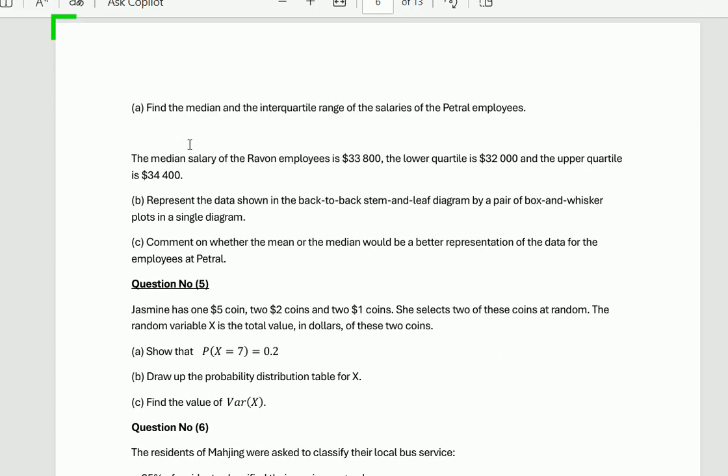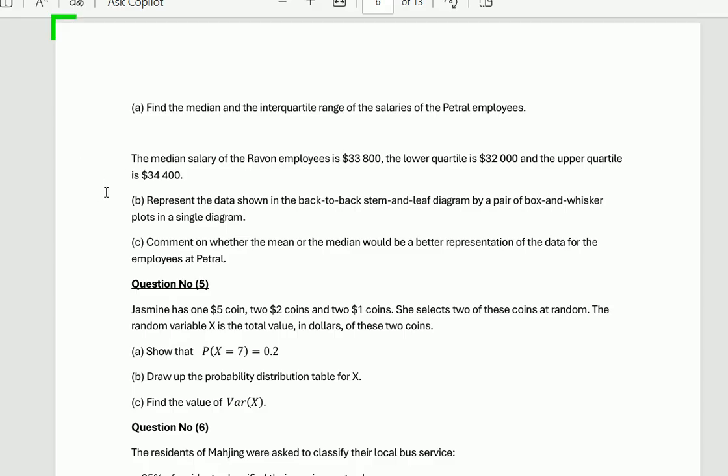Part A, find the median and interquartile range of the salaries of the Petrol employees. The median salary of the Petrol employees is $33,800. The lower quartile is $32,000 and the upper quartile is $34,400. Part B, represent the data shown in the back-to-back stem and leaf diagram by a pair of box and whisker plots in a single diagram.